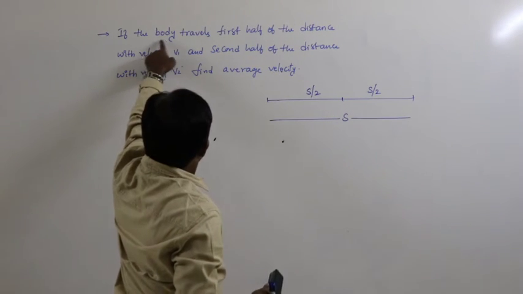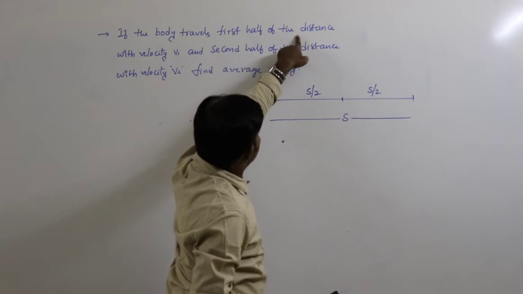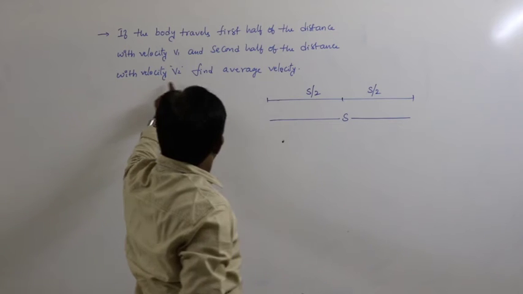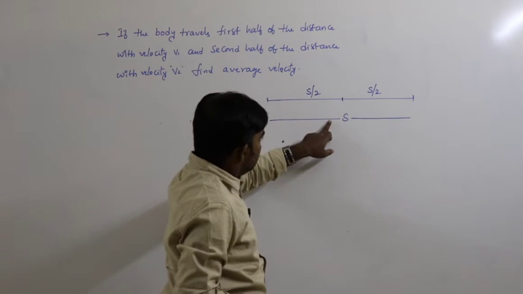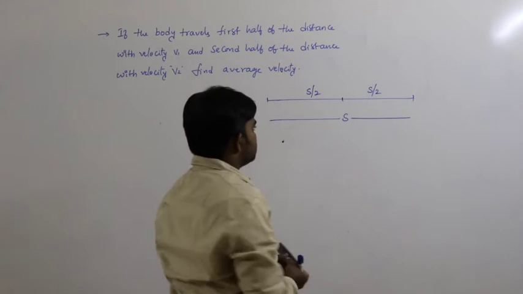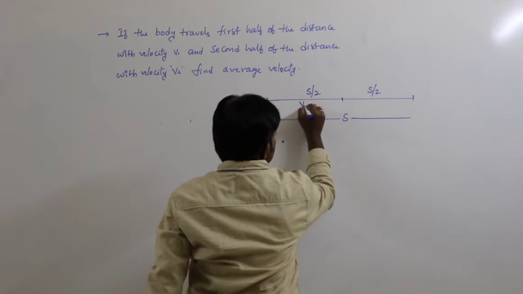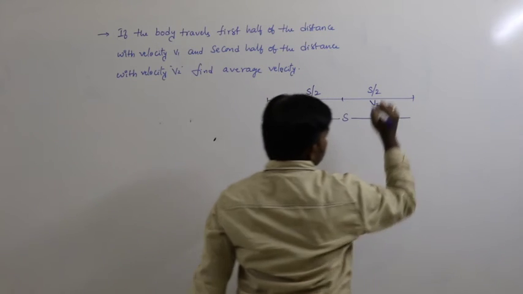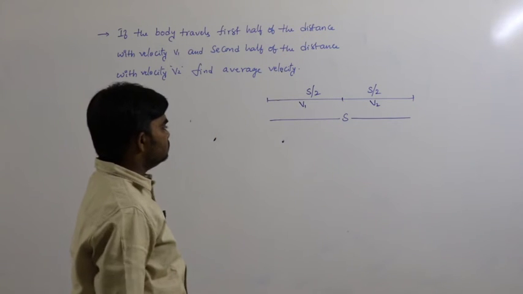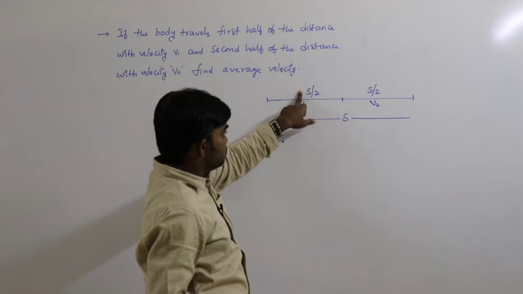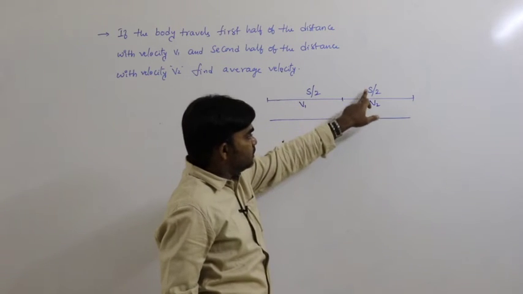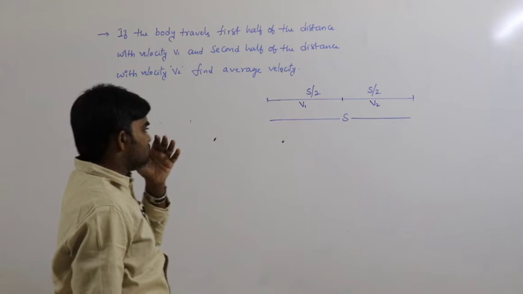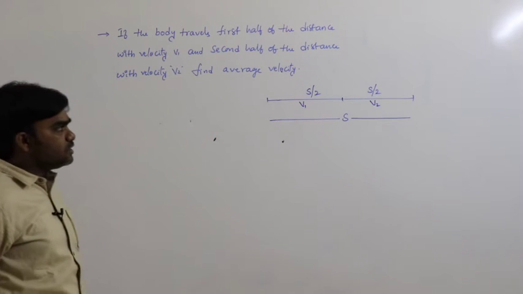First half of the distance moves with velocity v1 and second half of the distance moves with velocity v2. Now we have to calculate the average velocity for this situation.